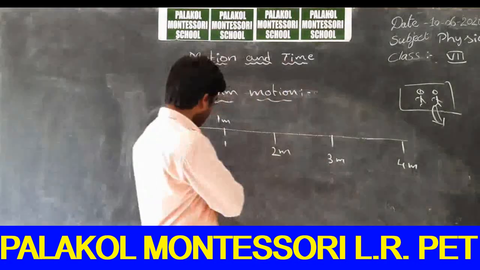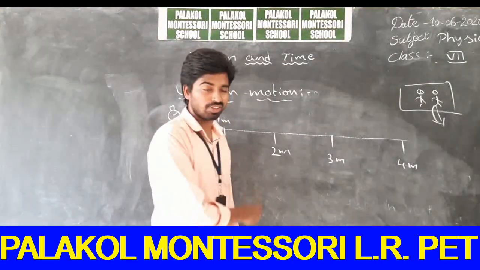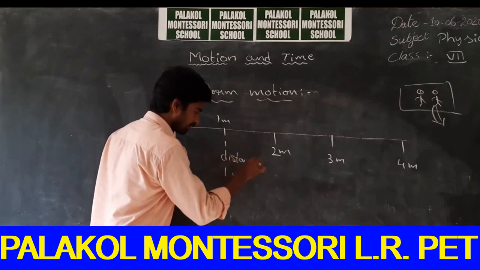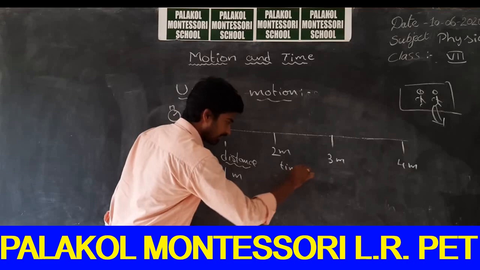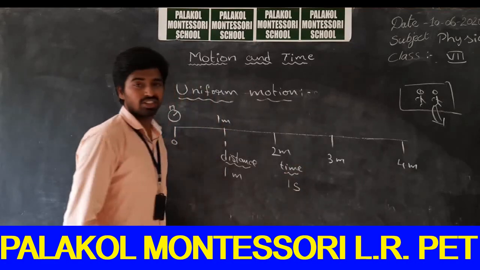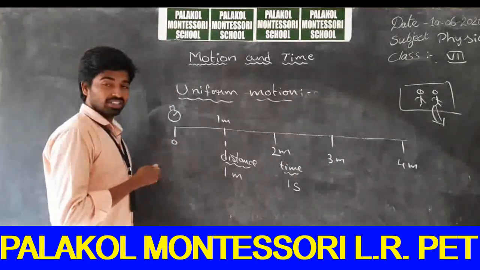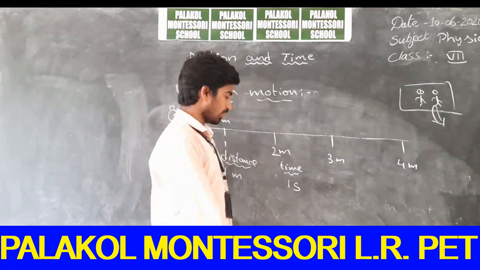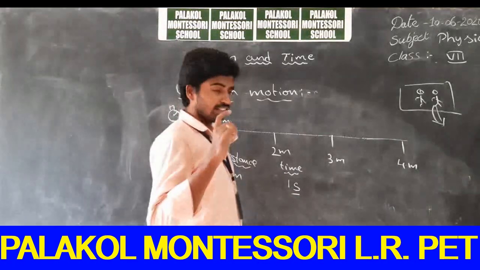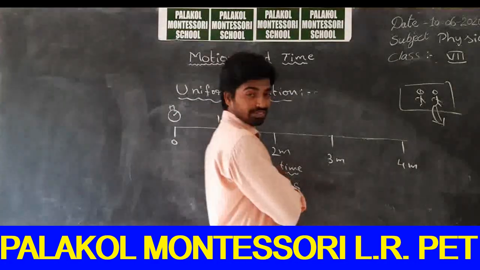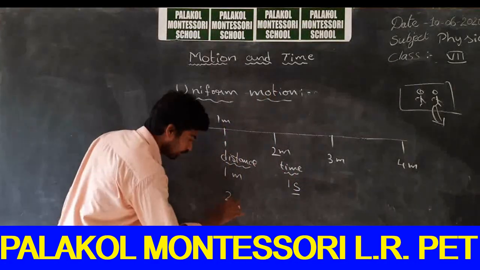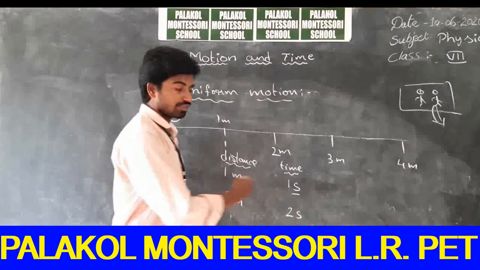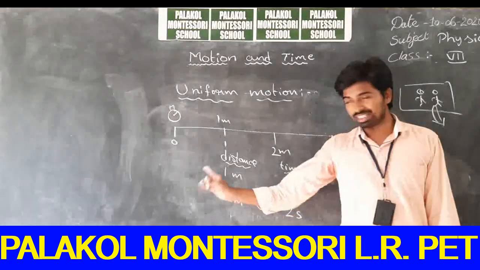So now I have traveled a distance of 1 meter, and the time taken to travel that 1 meter is 1 second. So what I have observed in the stop clock, when I reached this 1 meter of distance, the time taken is denoted as 1 second. After 2 seconds, I have reached a distance of 2 meters. I have traveled 2 meters of distance in 2 seconds. If you observe my distance traveled in 3 seconds, I have traveled 3 meters of distance.